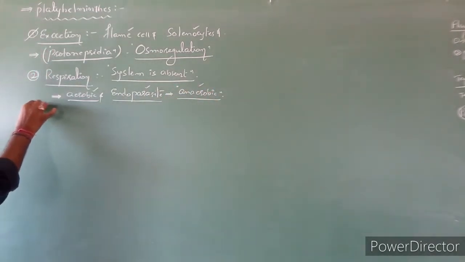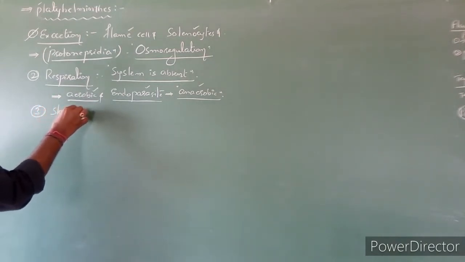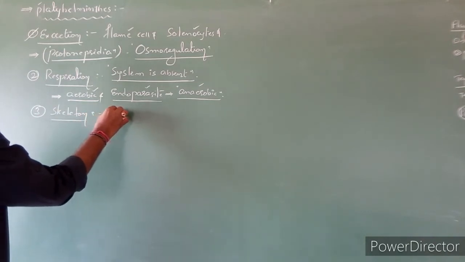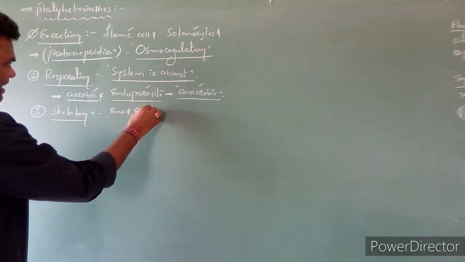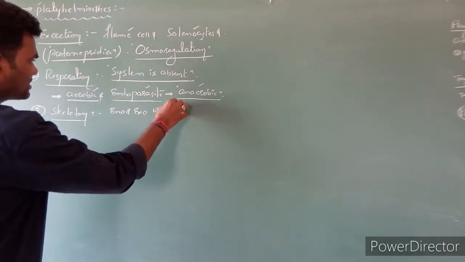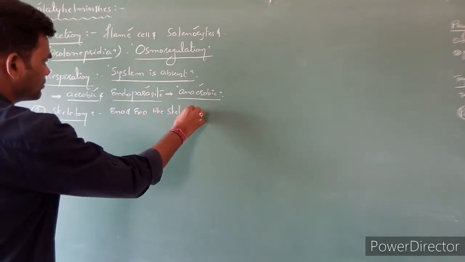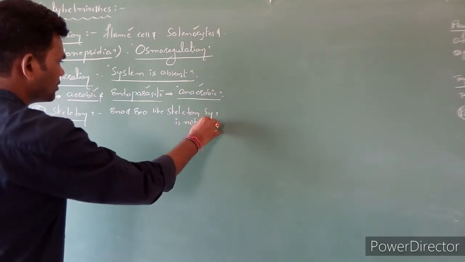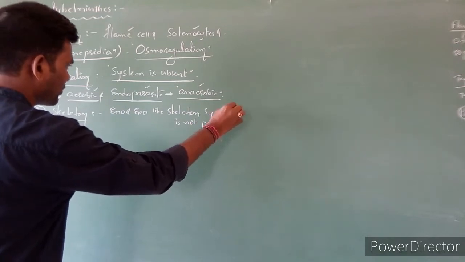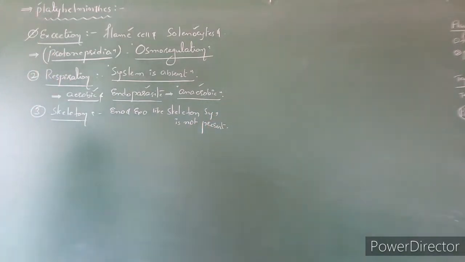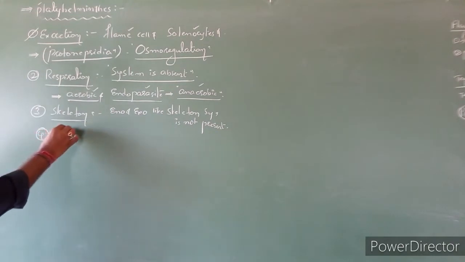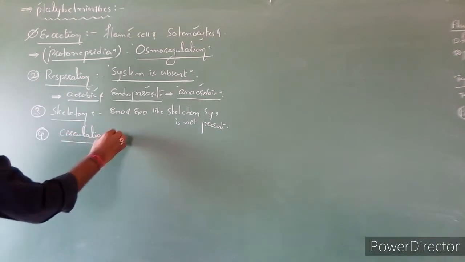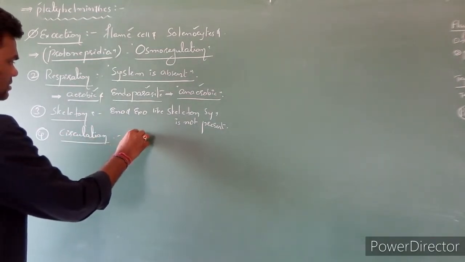Next, skeleton. The skeleton is absent, neither endoskeleton nor exoskeleton is present. Next, the circulatory system is also absent.